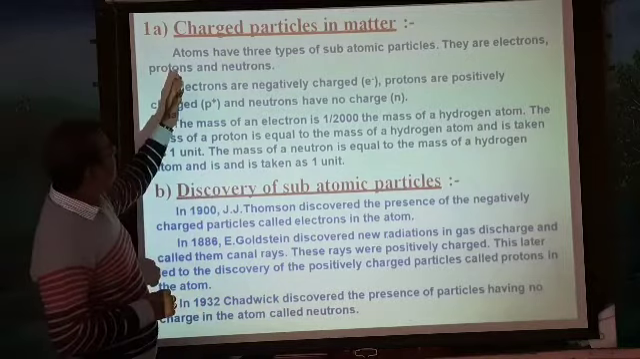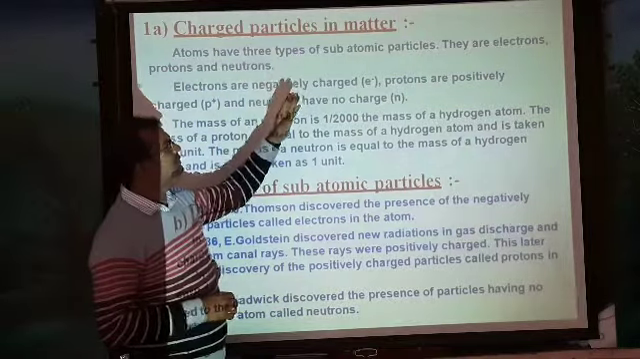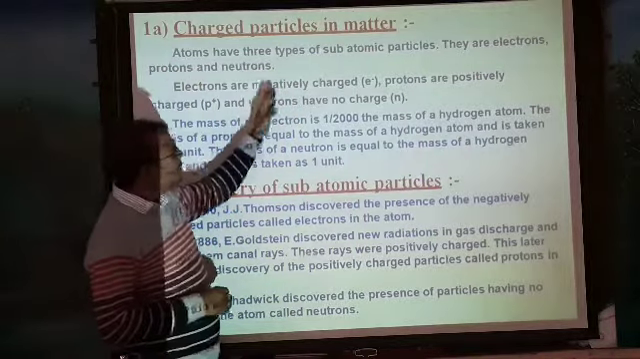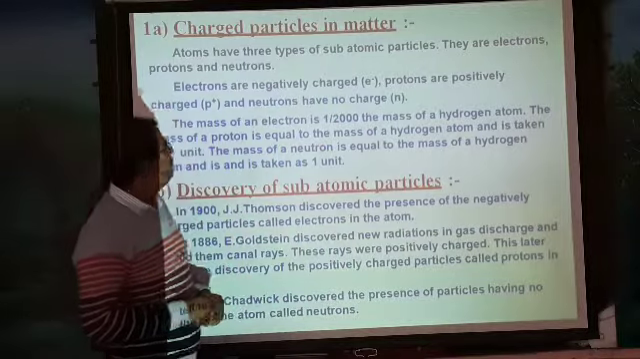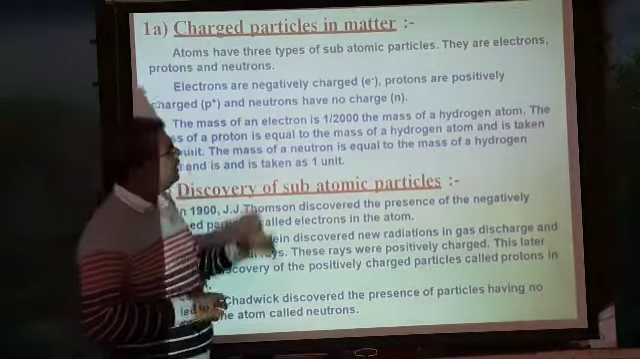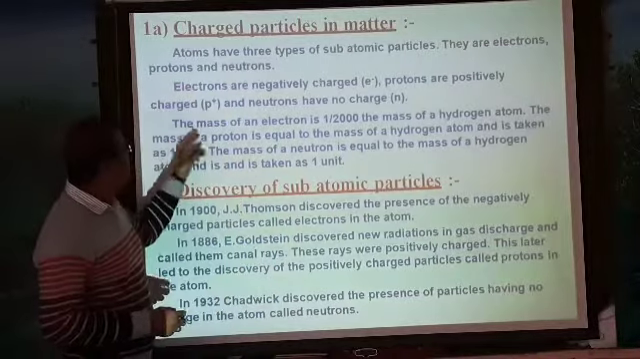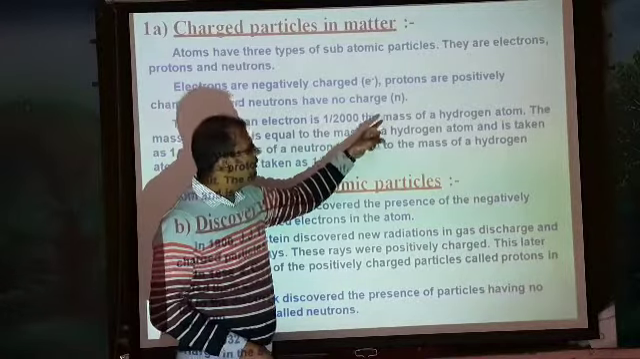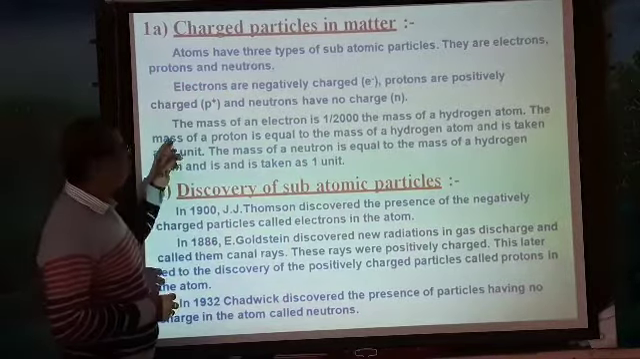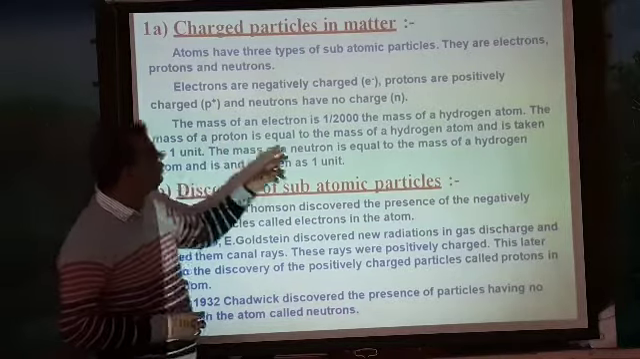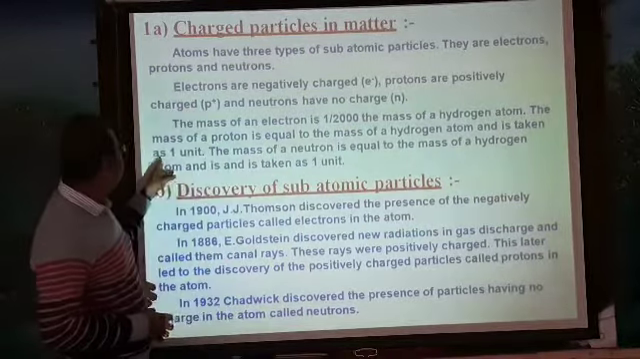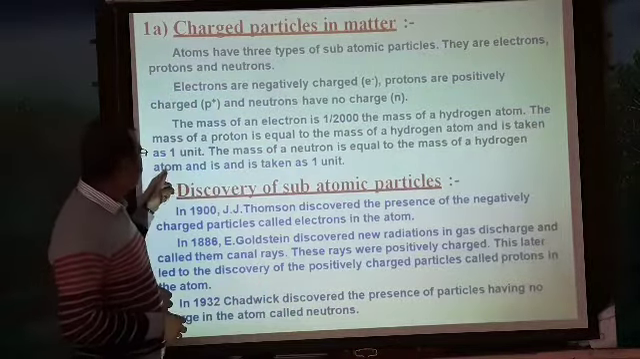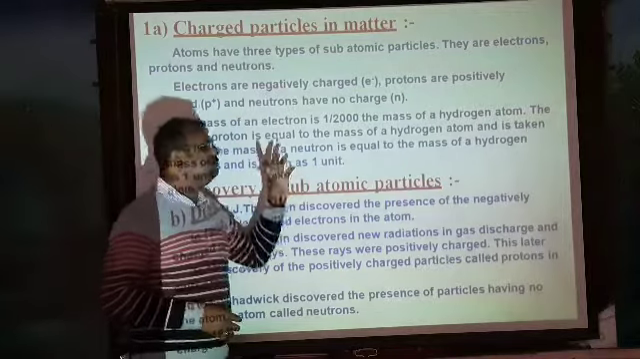That is all. The atoms have three types of subatomic particles: electrons, protons and neutrons. The electrons are negatively charged, protons are positively charged, and the neutrons have no charge. The mass of an electron is 1 by 2000 the mass of a hydrogen atom. The mass of a proton is equal to the mass of a hydrogen atom, taken as 1 unit. The mass of a neutron is equal to the mass of a hydrogen atom and is taken as 1 unit.